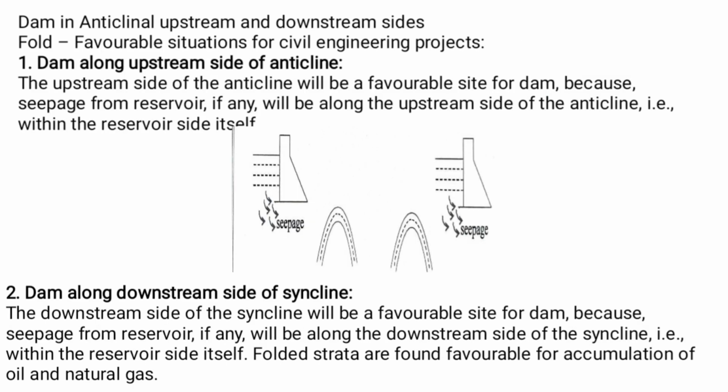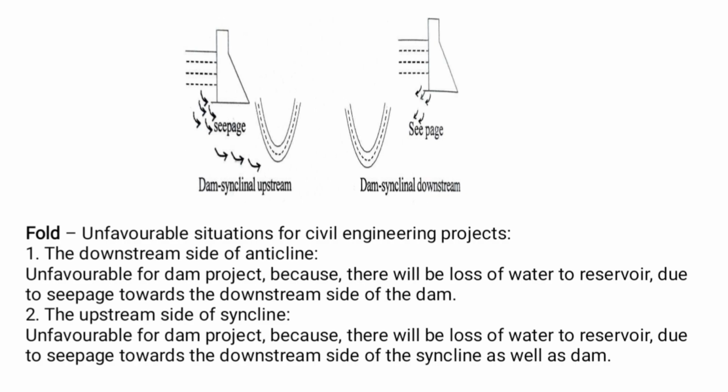Dam along upstream side, anticline. Dam along downstream side, syncline. Fold: unfavorable situation for a civil engineering project. The downstream side of an anticline is unfavorable for a dam project because there will be loss of water from the reservoir due to seepage towards the downstream side of the dam. The upstream side is syncline.